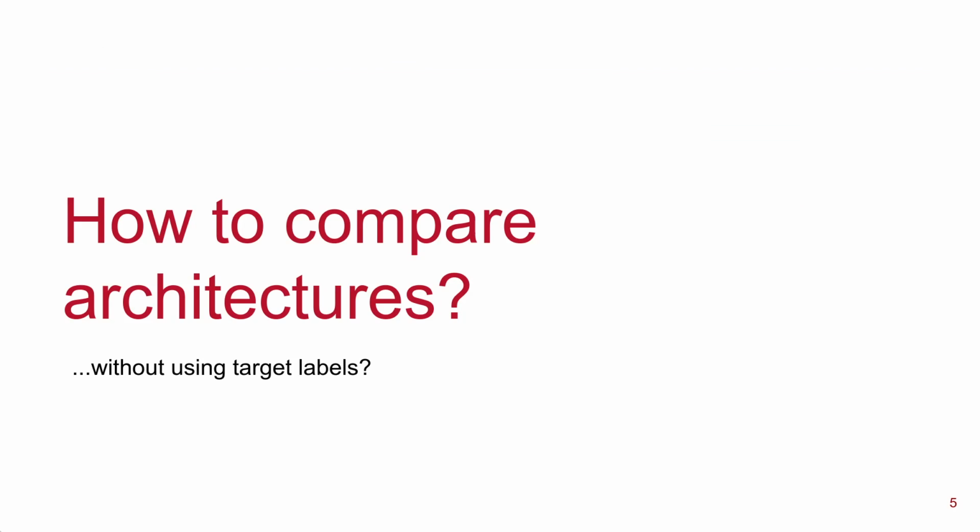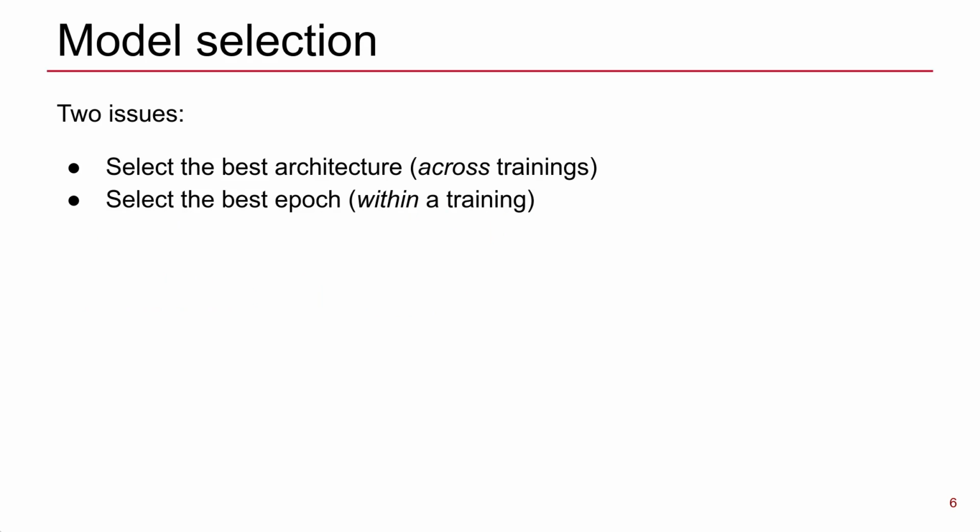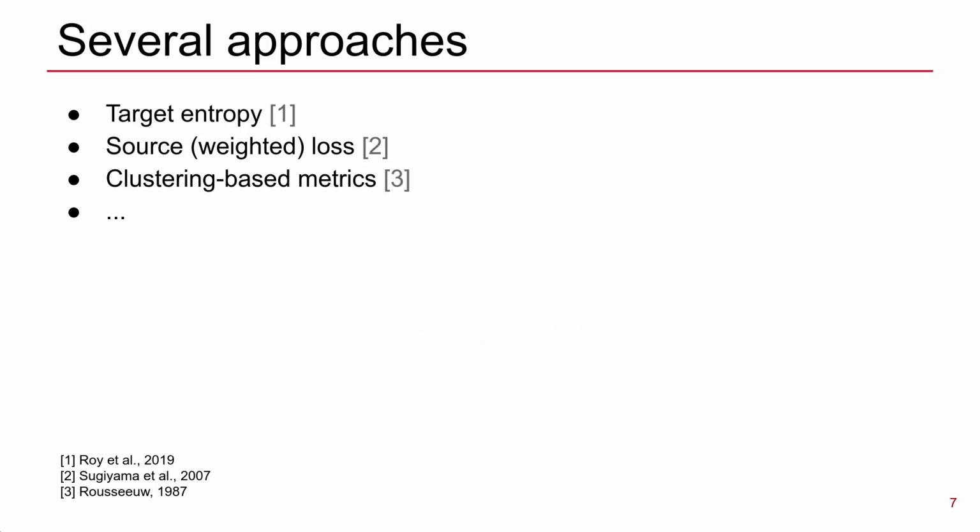Another issue in combining neural architecture search and unsupervised domain adaptation is that, not knowing target labels, we cannot measure the accuracy on target, which is what we are interested in maximizing. So we need a way to compare different candidate architectures and select which one is the best on target, without actually evaluating it. This model selection problem is actually double. We need to select the best epoch on target within a training, but we also need to compare the performance of different architectures, without target labels. There is no consensus within the domain adaptation community on how to solve this problem.